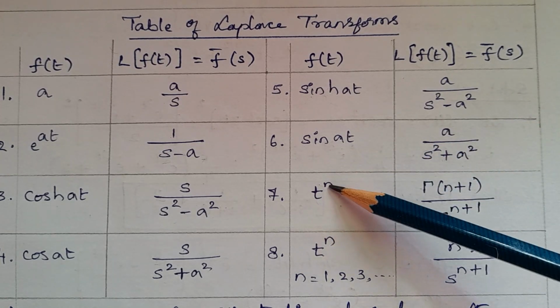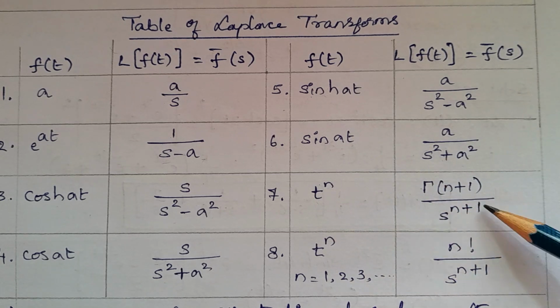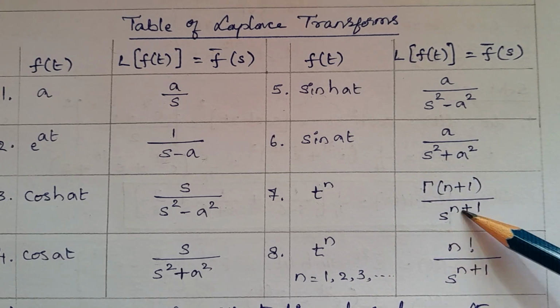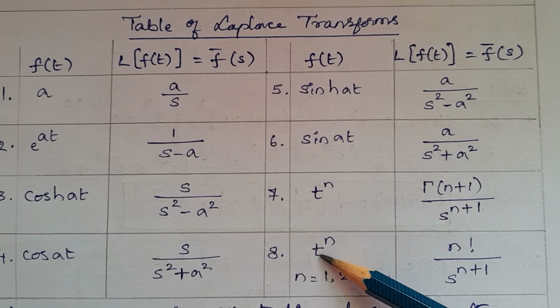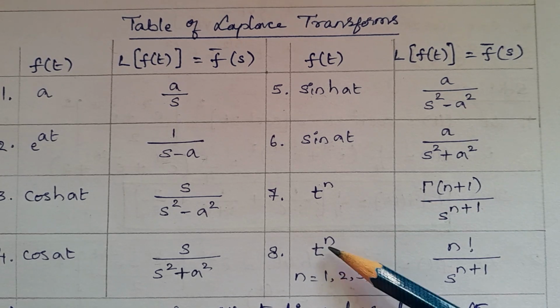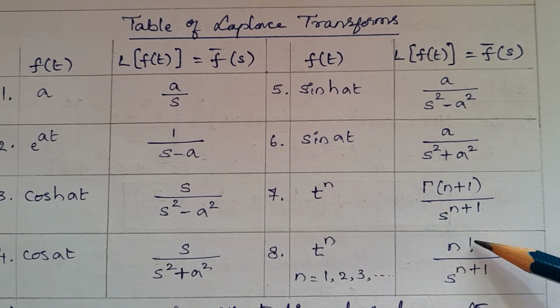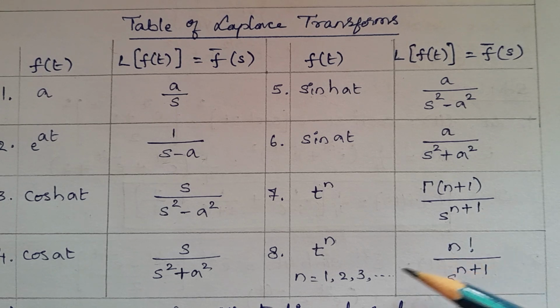Laplace transform of t power of n is gamma of n plus 1 divided by s to the power of n plus 1. Laplace transform of t power of n is n factorial divided by s power of n plus 1, where n is a positive integer.